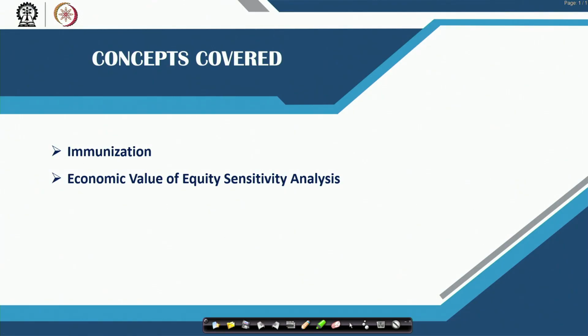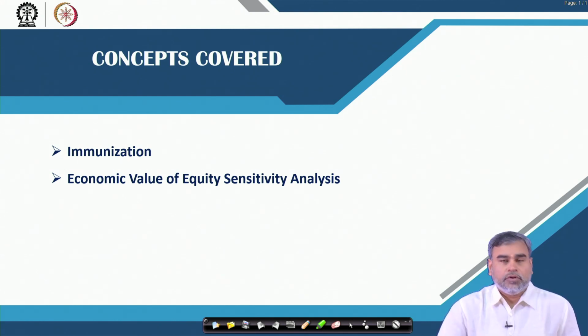Today we will be covering two concepts. One is immunization, where the concept is what we mean by immunization and how commercial banks are able to immunize their portfolios from the interest rate risk in the market. We will also discuss the sensitivity analysis of the economic value of equity in different scenarios.